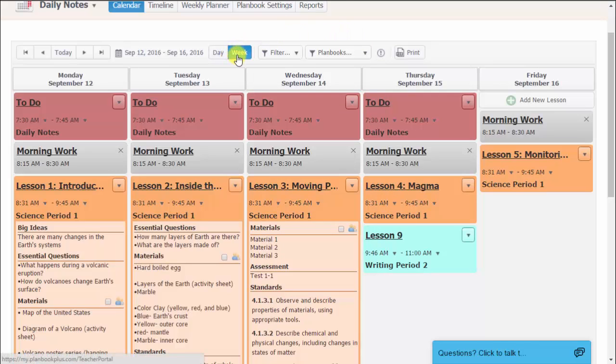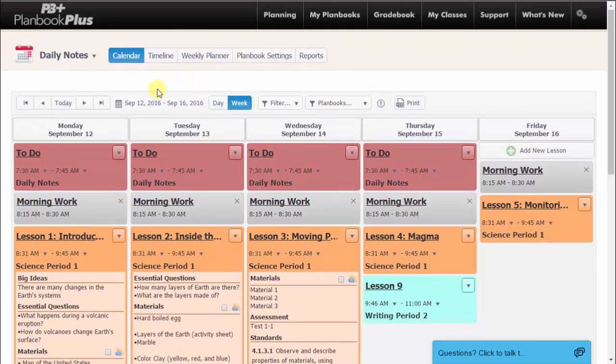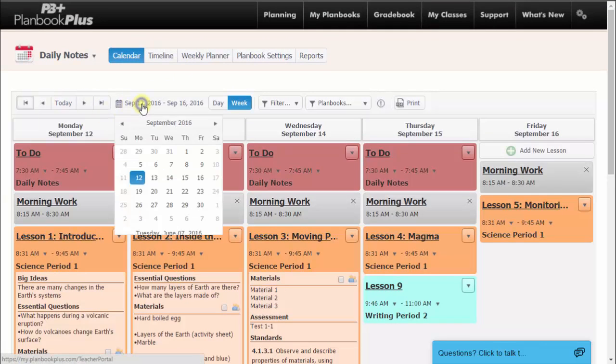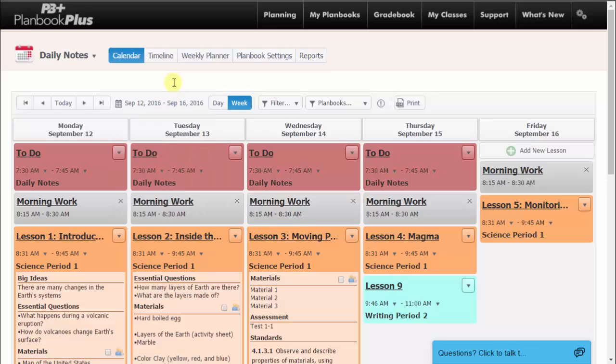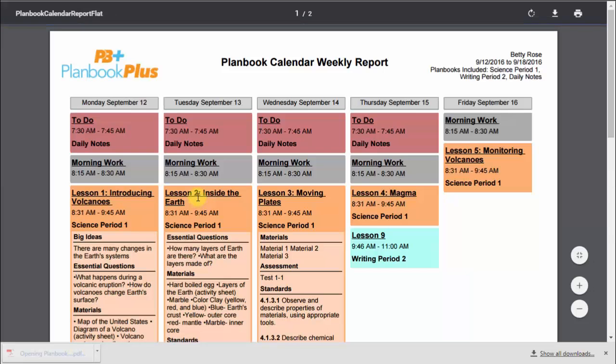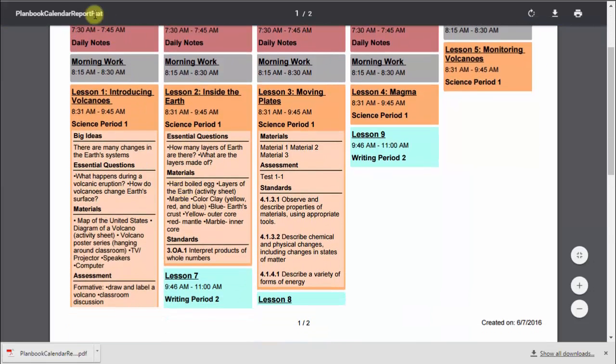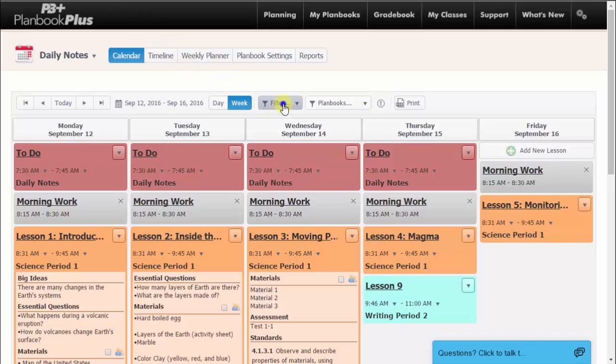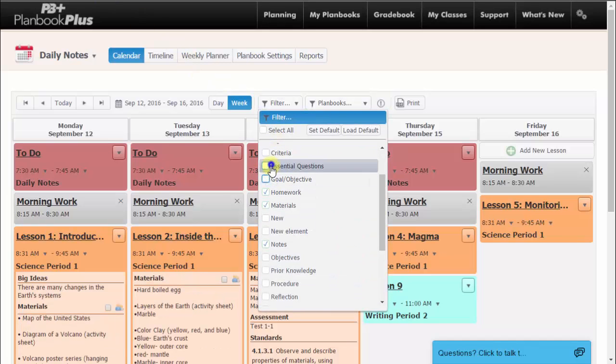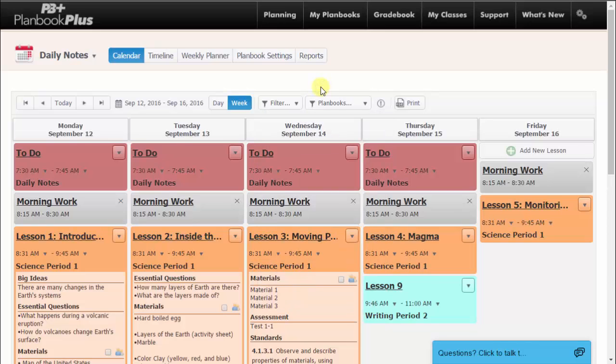The calendar can be viewed in a day mode or a week mode, which will show you the entire week or just one day at a time. The calendar view has navigation tools that allow you to jump forward or back a week, and you can also use the date selector to select another day during the month. Planbook Plus allows you to print your calendar exactly how it is seen on screen. Once you have set your filtering options, click the Print button. This will give you a PDF screenshot of your calendar view. If you wish to change the PDF screenshot and what it contains, go back to the calendar view and change your Planbook and filter option settings.